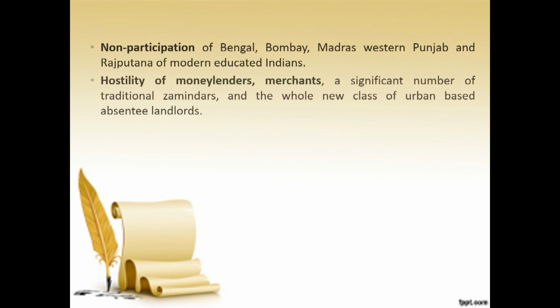There were a number of states that were not actively involved in the revolt of 1857, like Bengal, Bombay, Madras, Punjab. There was also hostility of moneylenders and merchants.